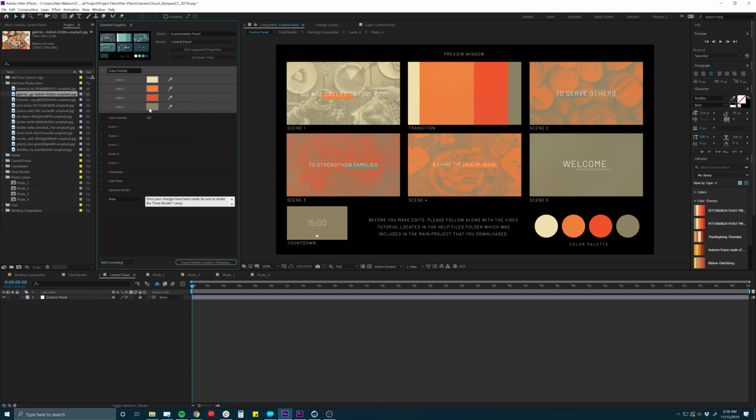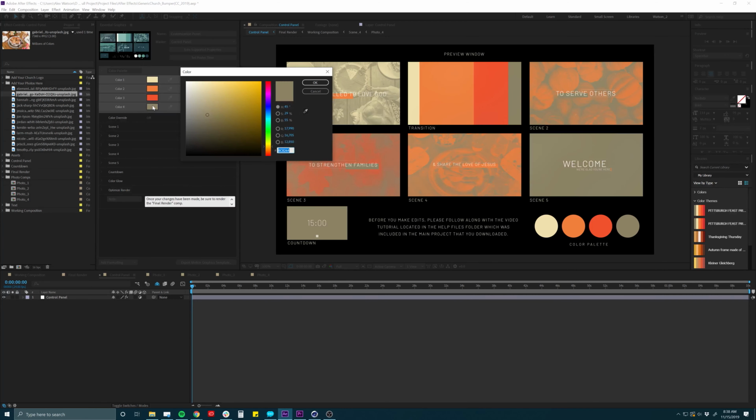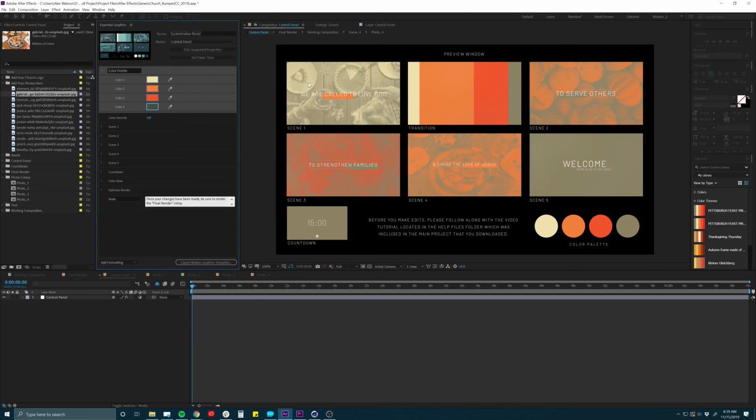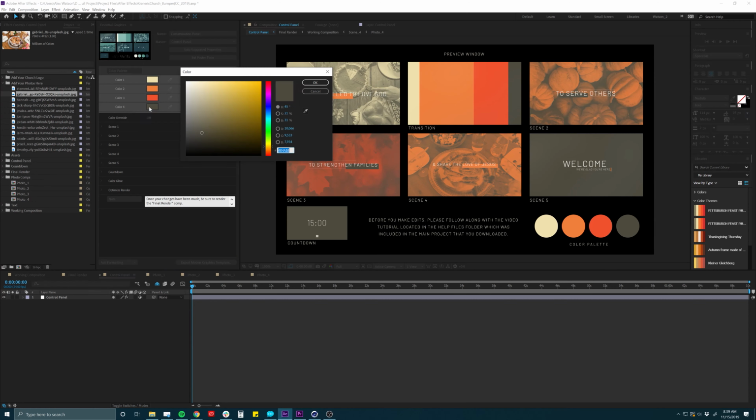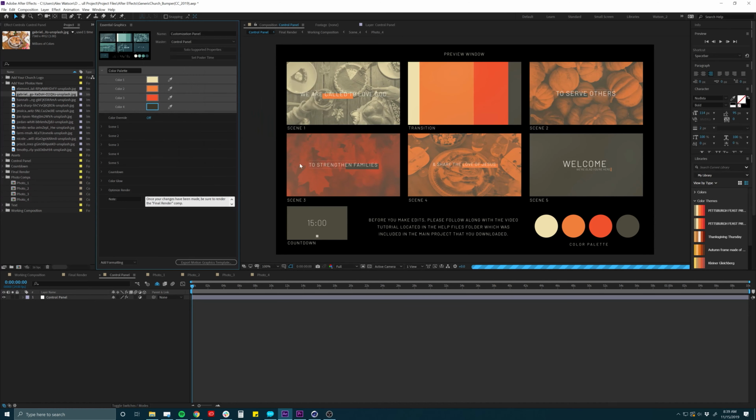But if I go and click on this color number 4, I could tweak this a little bit. So this might be a little bit too light for me. So I'm going to pull my color down, maybe down here somewhere. Let's go with that. Give it a second to update. All right, so that feels pretty good right there. I think I might even go a tad bit more towards the orange vibe. Hit OK. All right, so right away this is feeling a lot more Thanksgiving vibe going on here.